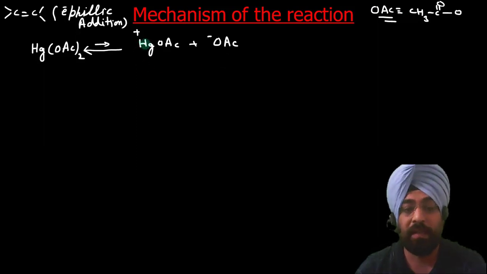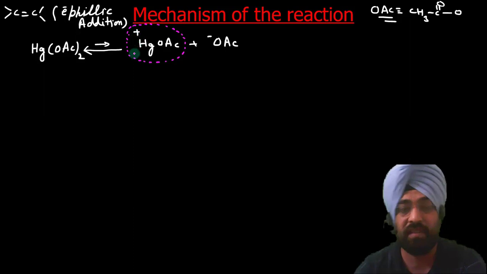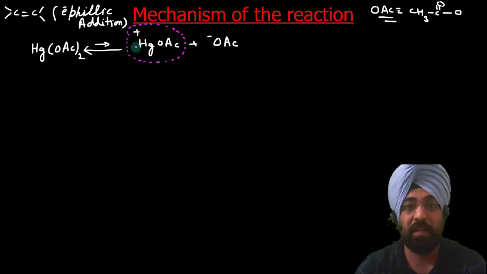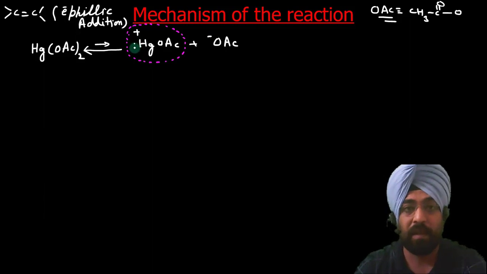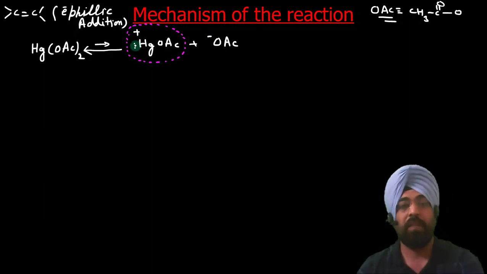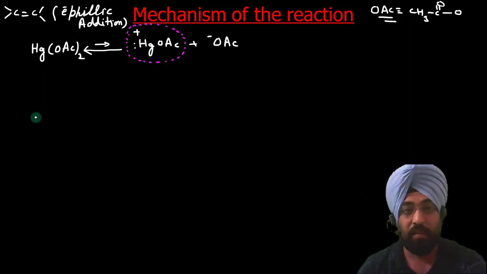Now this reagent HgOAc positive acts as an electrophile in this reaction. And please also keep in mind this mercury also has a lone pair of electrons with it. So this is the electrophile in our today's reaction.